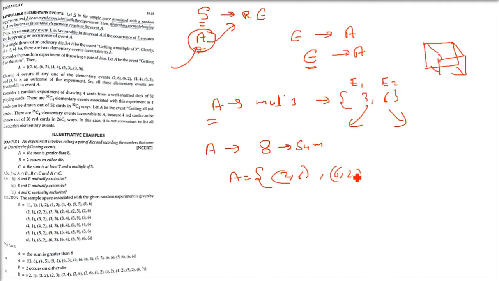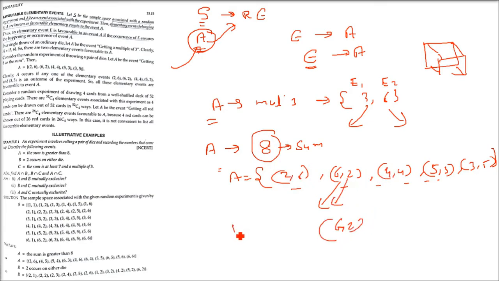So 2, 6; 6, 2; 4, 4; 5, 3; 3, 5. Please remember we are throwing two dice. So one can have one number, the other can have another number, and each has to be between 1 and 6. So which are the favorable cases? All these: 2 6, 6 2, 4 4, 5 3, 3 5. Because 1 5 can also come, 3 2 also can come, but all these which I noted here are the elementary events which are favorable elementary events to the event of getting a sum of 8 when a pair of dice is thrown.